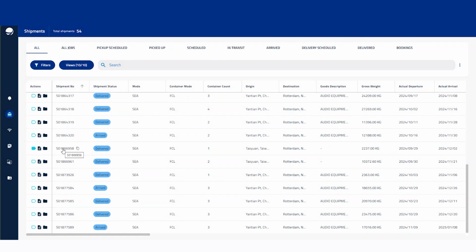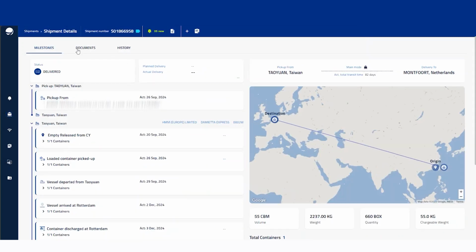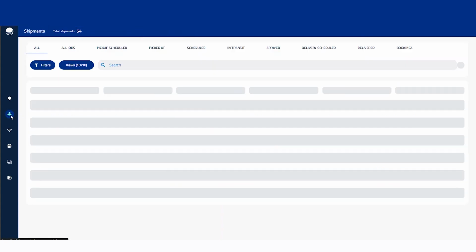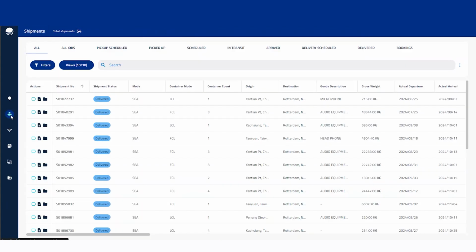You are also able to access the documents within the shipment detail screen by using this option here. So we've got the documents tab, and then we're able to view those exact same documents right there. It's all straightforward and easy to use, which is the beauty of Orchestra. Then I will press the ship button once again and head back to the home screen.